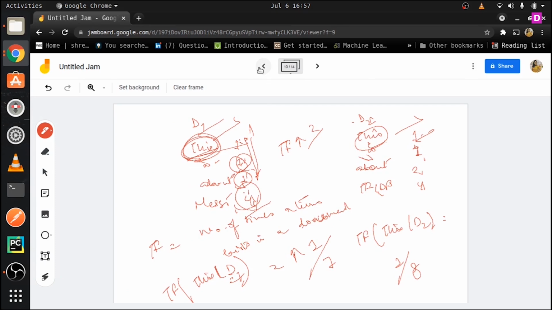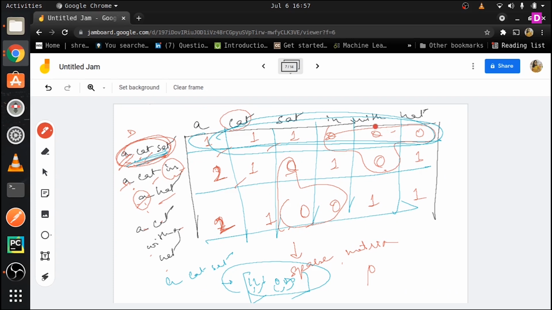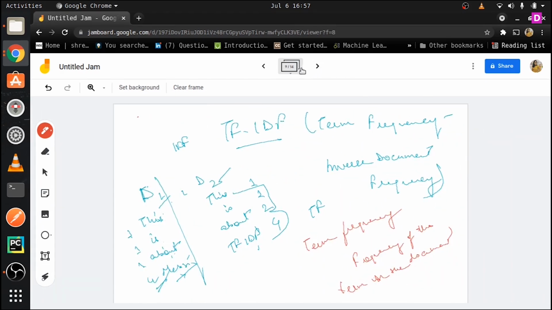And one other thing is, first let's go back one more time. Okay, so bag of words was basically a kind of matrix in which each box represented the number of times a term appears in a particular document. All right, so that was the whole thing about bag of words. Then we talked about TF-IDF.